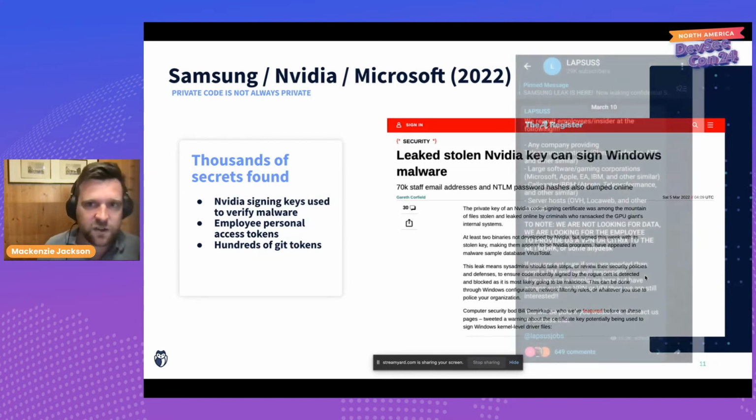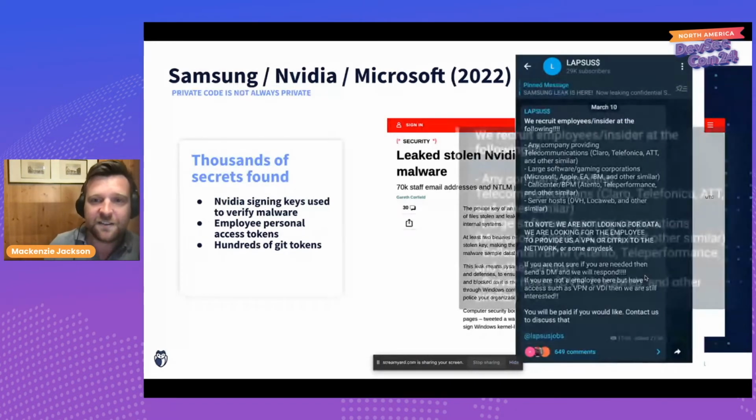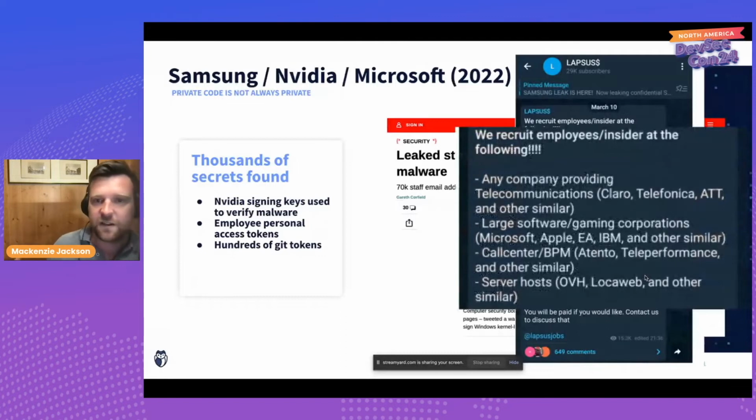Well, here's a screenshot from the Lapsus Telegram channel, basically saying that they're after insiders. They're trying to recruit insiders. Specifically, the message says that we're recruiting employees, insiders at the following, and then they give a list of different companies. So I want you to think now about your source code and who has access to it.